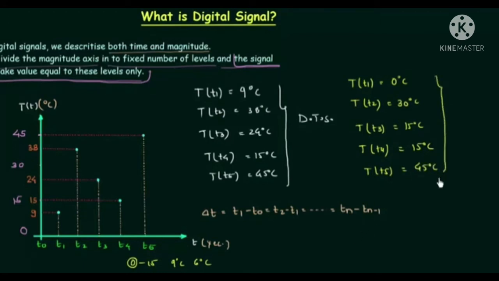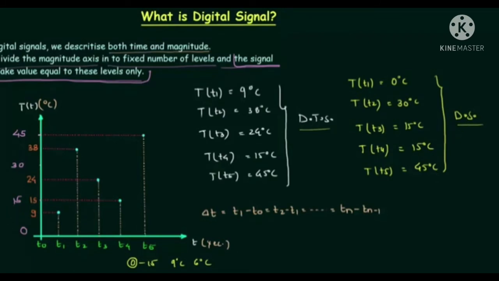And these are the values in case of digital signal. So you can clearly see the difference between discrete time signals and digital signals. We can have any value of the temperature within 0 to 45, but in this case we have the value for temperature equal to these levels only.